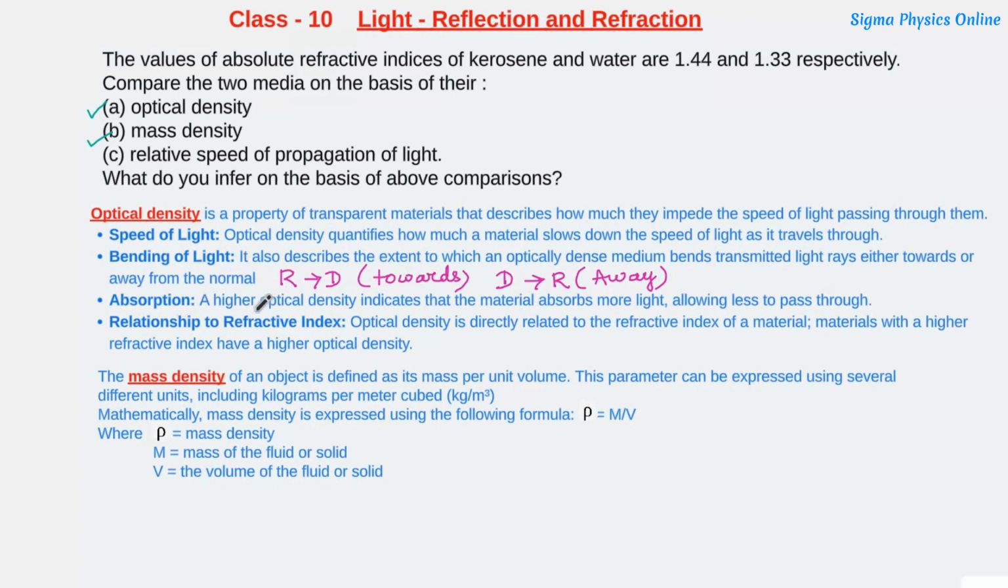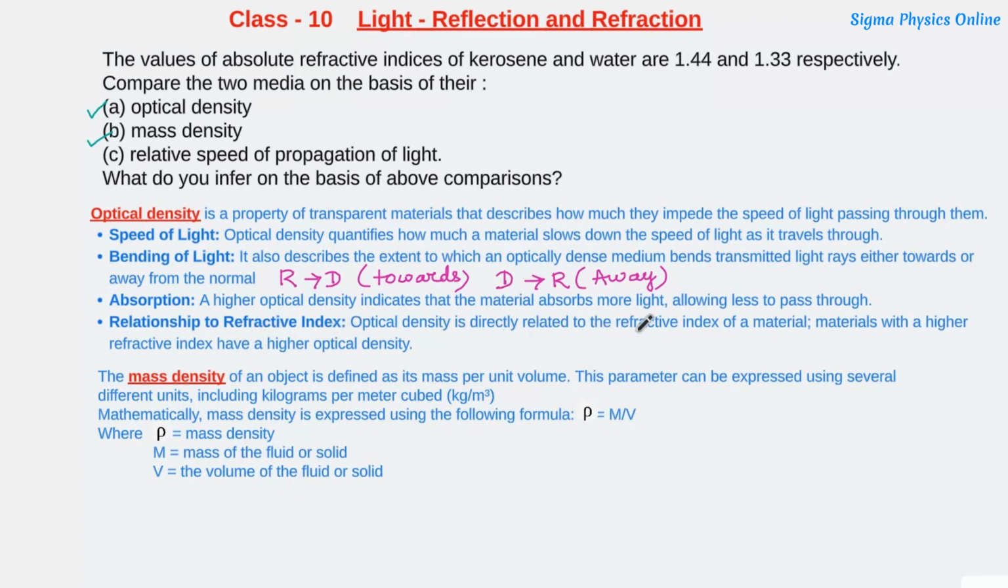The third is absorption. The higher optical density indicates that the material absorbs more light, allowing less light to pass through it. So a medium with a higher optical density will absorb more light in comparison to a medium with lower optical density. Then the next one is relationship to refractive index.